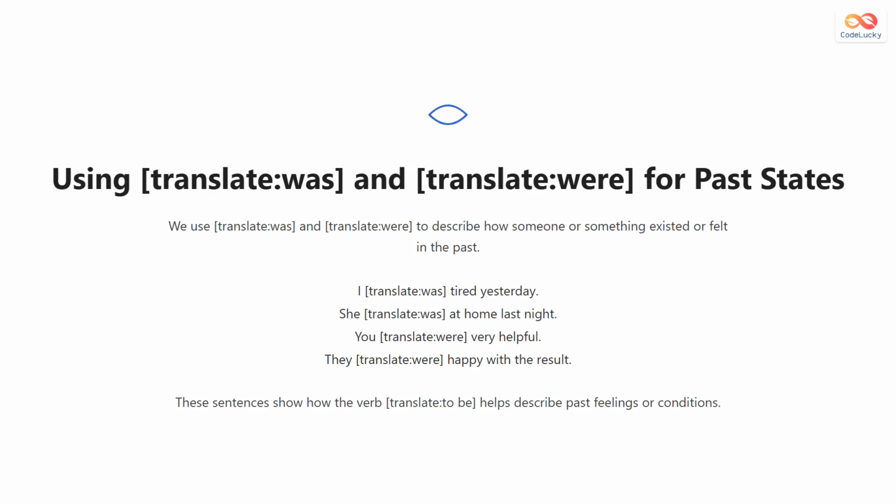Was and were describe how people or things felt, behaved, or existed in the past. Use was when speaking about one person or thing and were when speaking about more than one. For example, I was tired yesterday. She was at home last night. You were very helpful, and they were happy with the result. These words help express how something used to be.